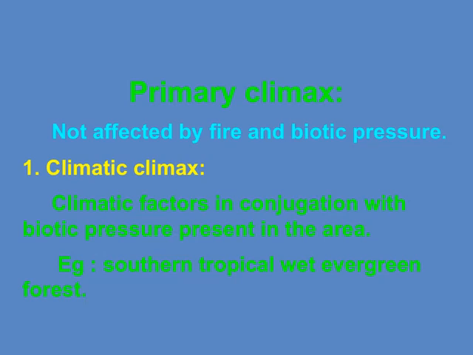The primary climax is interesting because it's not affected by fire or biotic pressure. This means that once an ecosystem reaches this stage, it remains relatively stable despite certain disturbances. Now, moving on to the climatic climax, this is where climate factors play a crucial role. These climatic elements, like rainfall and temperature, work together with biotic pressures such as plants and animals present in the area. An example of this would be the southern tropical wet evergreen forest, which is shaped by the specific climate conditions of that region. Understanding these two types of climax helps us see how different factors influence ecosystems and their stability over time.